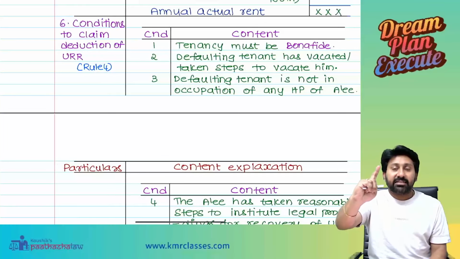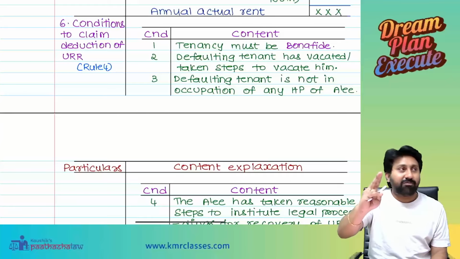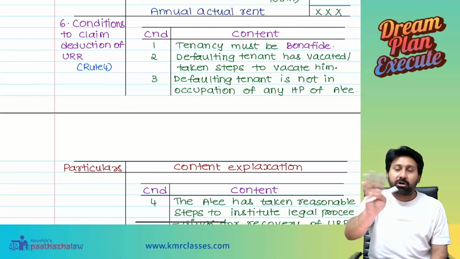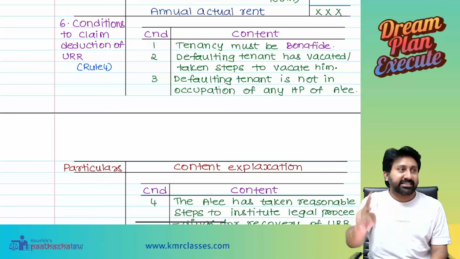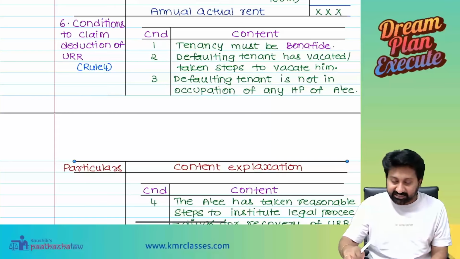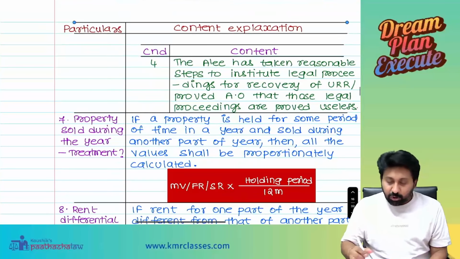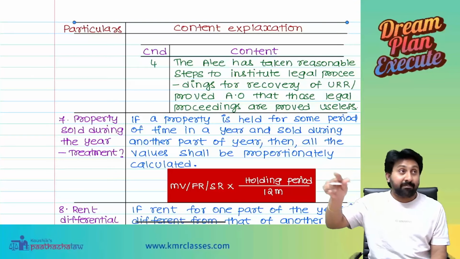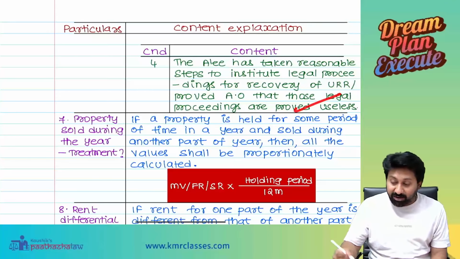Condition 1, tenancy is bona fide. Condition 2, defaulting tenant has vacated or steps have been taken to vacate him. Number 3, he is not in occupancy of any other property belonging to the assessee. Number 4, assessee has taken reasonable steps to institute legal proceedings against him, and those legal proceedings are proved to be useless.